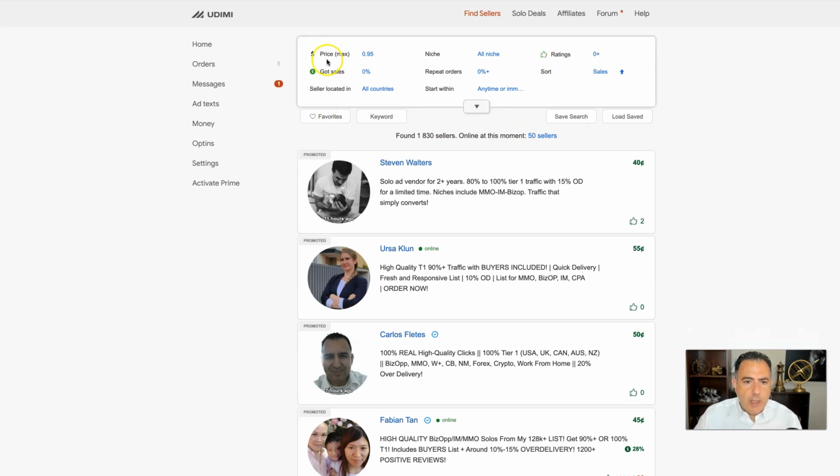Here it says a price maximum. What is the price maximum? You know, if you click on it, it shows you different stuff. Do not mess with that. Okay, just leave it the way it is. Do not mess with that.